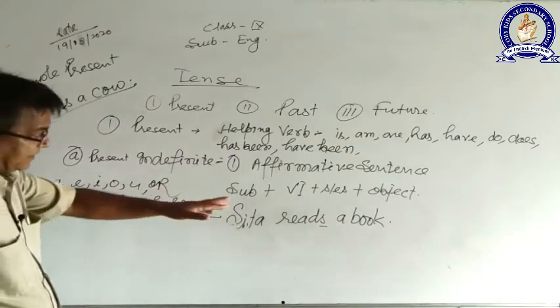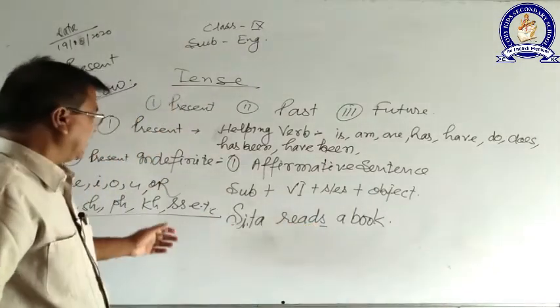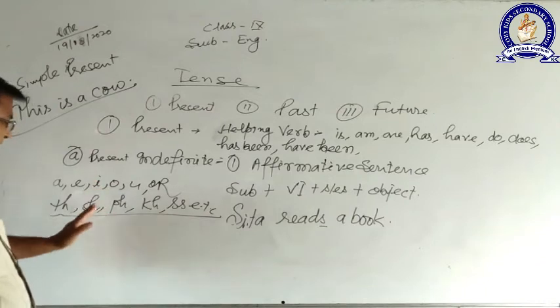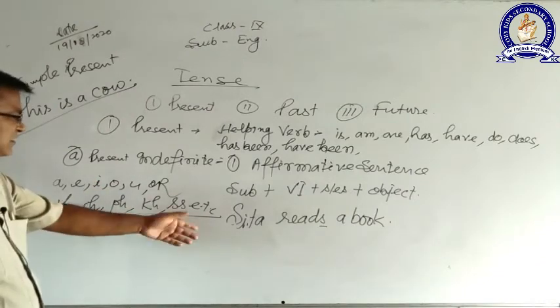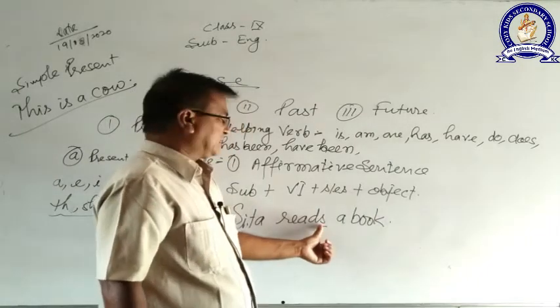If the last letter of the verb contains a vowel or ph, sh, kh, double s, ch, like this, etc., then only we have to add what? Es.